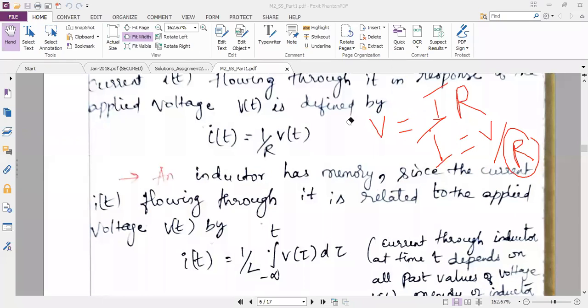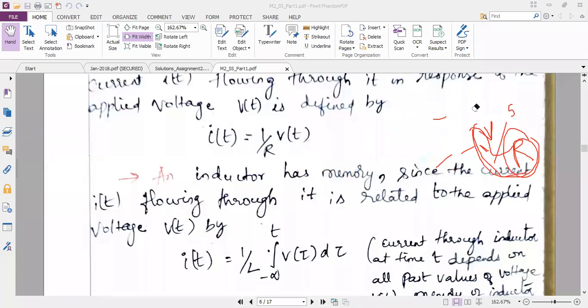If the resistance is constant, 1/R is constant, then my output is directly dependent upon the input. If V is equal to 5 volts, my current will be directly proportional. Because 1/R is constant, I is directly proportional to V. Here there is no special operation that changes the output based upon the input. That's why I'm telling resistor is a memoryless device.